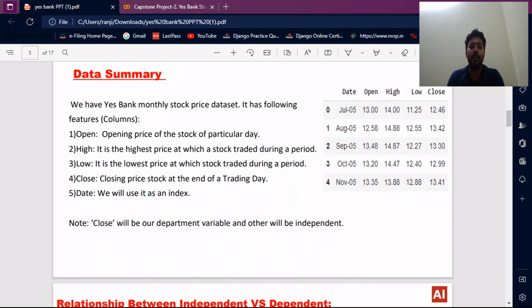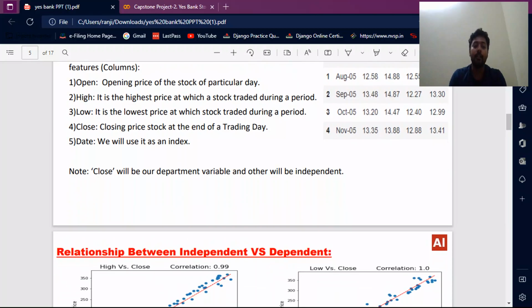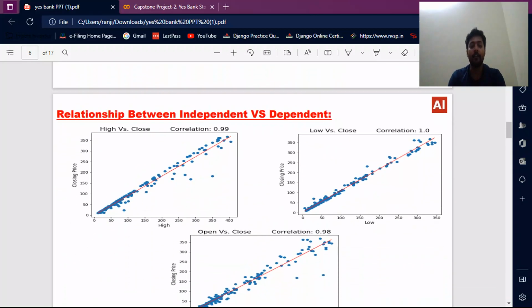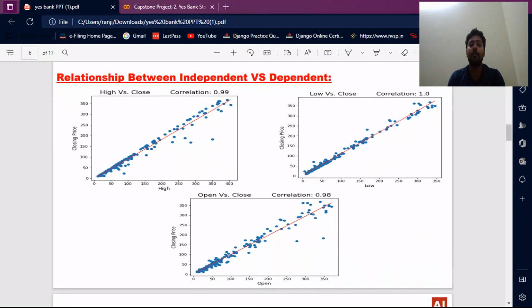Data summary. We have Yes Bank stock price data. It has the following features: open, high, low, close, and date. Close will be our dependent variable and the others will be independent. Then the relationship between independent versus dependent: the independent and dependent variables are very well correlated with each other.